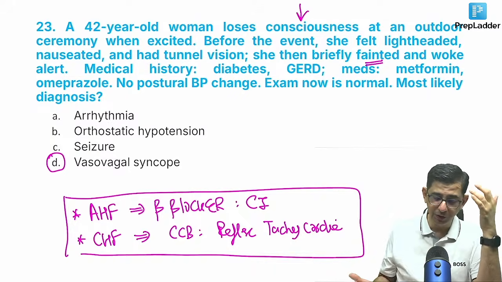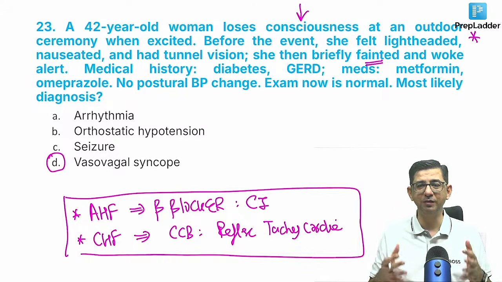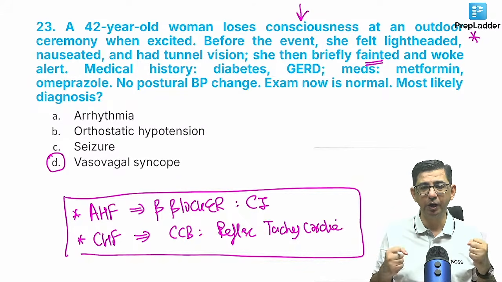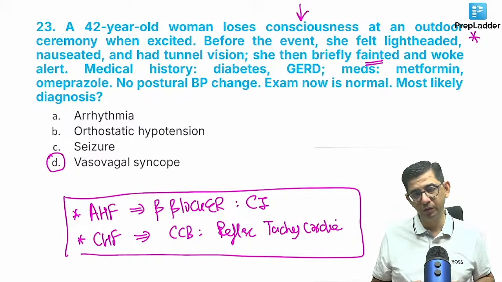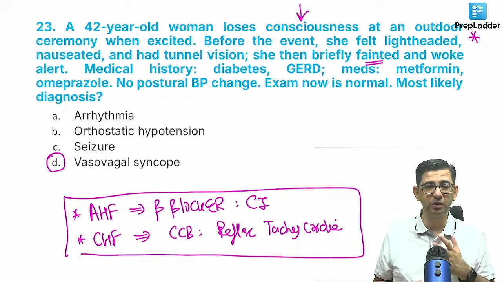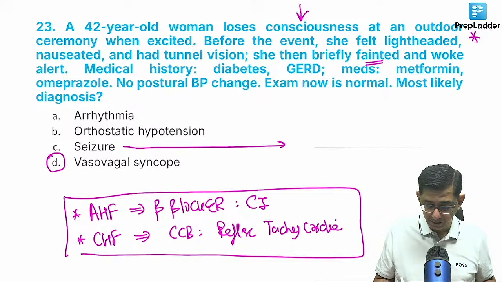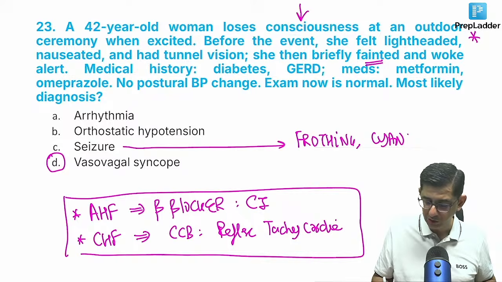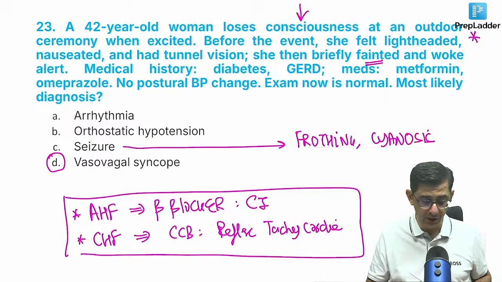बच्चे, सीजर होता तो सीजर में तो लाइट हेडेडनेस थोड़ी ना होती है, सीजर में तो पेशेंट will become unconscious and there is a violent tonus and a clonus that would be described. There would be frothing from the corners of the mouth. There would be a perioral cyanosis. There would be deathly blue color under the lips of the patient. If it was seizure, he should have mentioned regarding frothing. He should have mentioned regarding cyanosis. He should have mentioned regarding the tonus and the clonus component. None of the information is given there, so that's why this is ruled out.